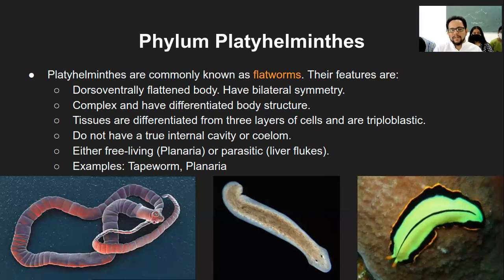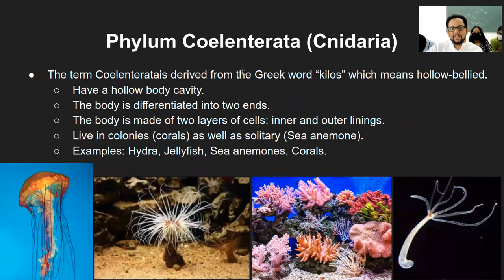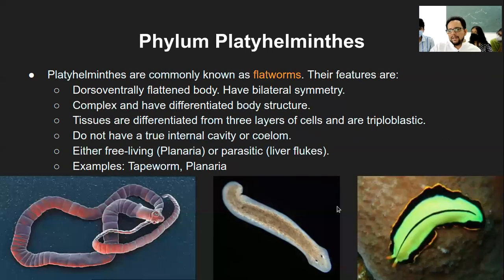In some of the cases, these organisms are developed from only two germ layers, and they are called as diploblastic, that is di, two, right? So this specific Platyhelminthes is triploblastic. For example, the earlier one, Coelenterata, is differentiated into only head and tail, so the complexity is very less. These kinds of organisms are diploblastic, that is two germ layers, while in case of Platyhelminthes, it is triploblastic, that is three germ layers at the stage of embryonic development. Rather, monoblastic ones, I doubt, but yeah, it's quite possible. They would exist.